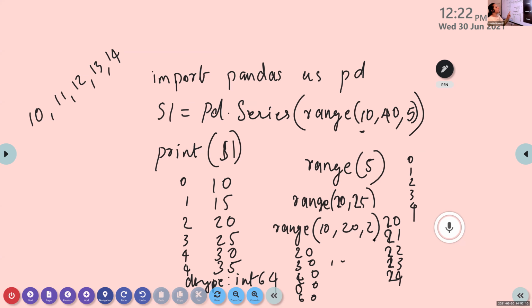In the previous section, we used only one argument, only for data value. Default index values 0, 1, 2, 3 are used there. But here we are using two arguments. The first one is for data value and the second one is for index value. For index value, we are using a for statement.